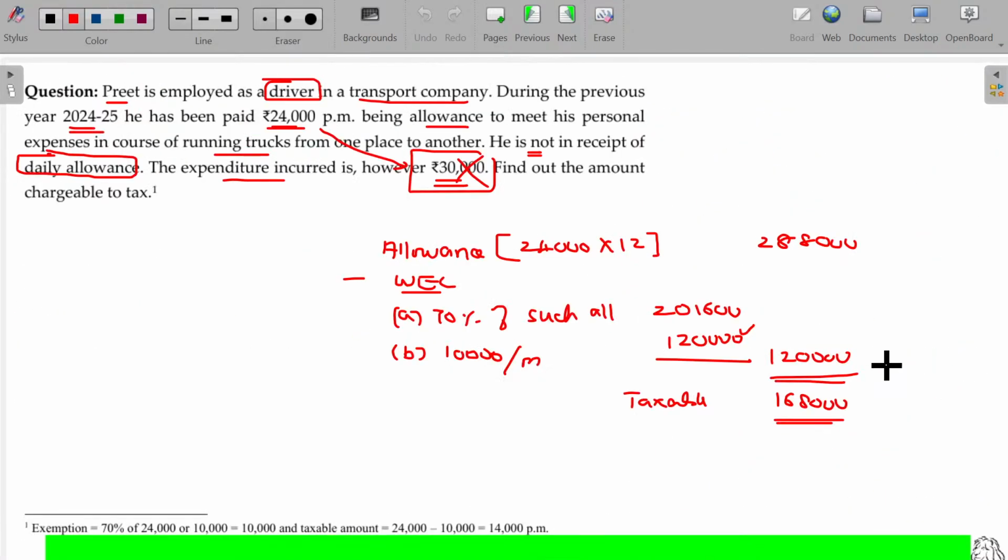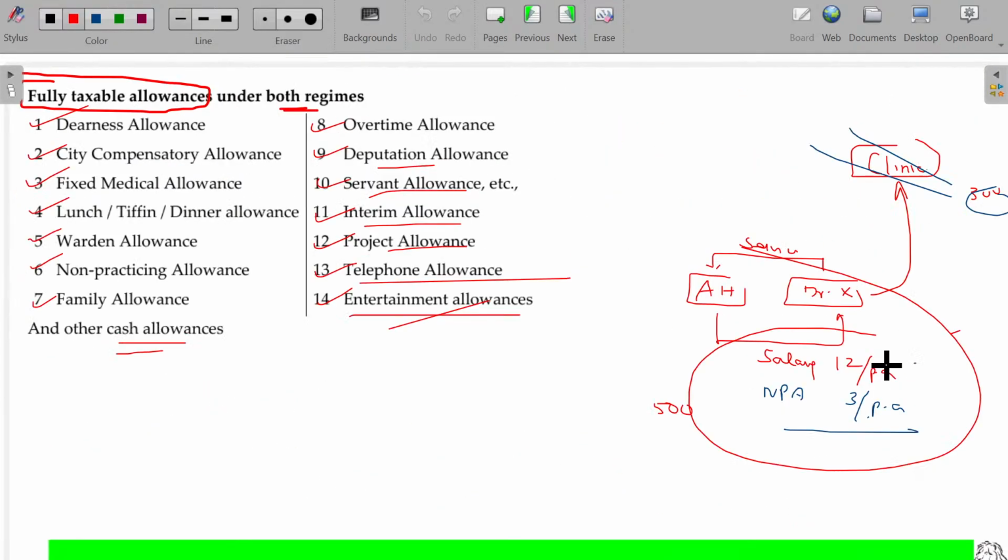Clear? So I just started with that one in the very first class. City compensatory allowance. So if you ask me, do I want to remember all these things? Then no. Only selected things. What are they? Children education allowance and hostel, transport allowance and that 6 set of allowances. Transport employees allowance. Remember these 10 allowances, that's more than enough. And section 10 clause 7 for any allowances payable outside India for Indian citizen, also completely exempt. Leaving that, any allowances, along with the judges allowances, always taxable. No need to worry about that.